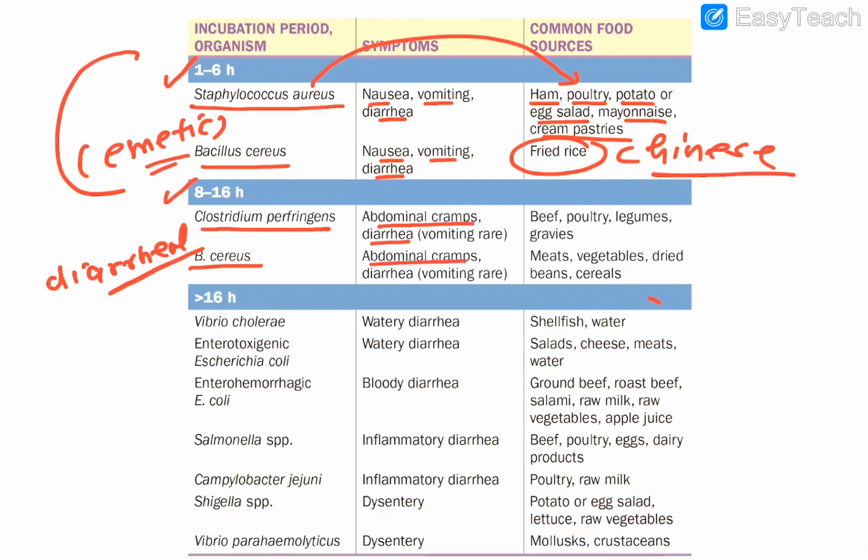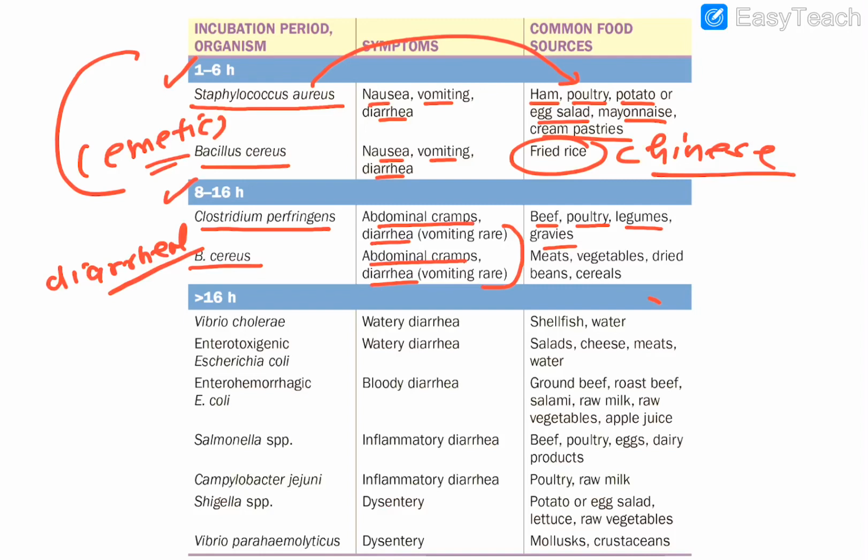And this also abdominal cramps and diarrhea, and vomiting is rare, guys, in this 8 to 16 hours stuff. Remember them. And the preferences: beef, poultry, legumes, gravies are involved. So basically very contaminated meat is involved in both of them mostly. Obviously with Bacillus cereus, some vegetables and all are also involved.